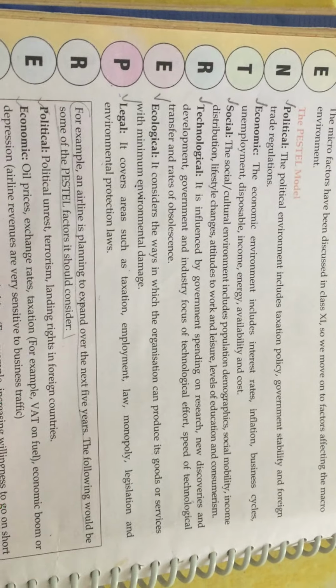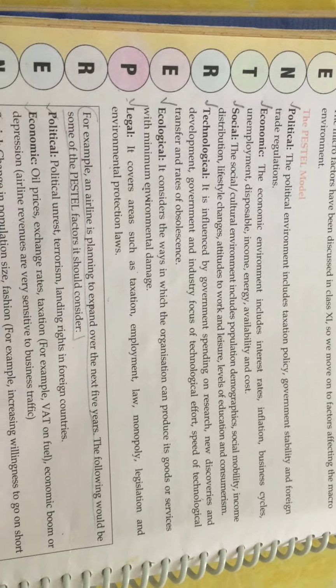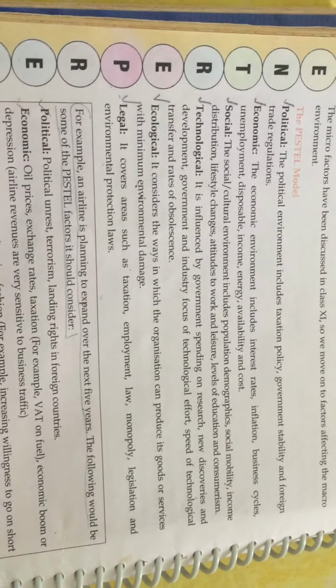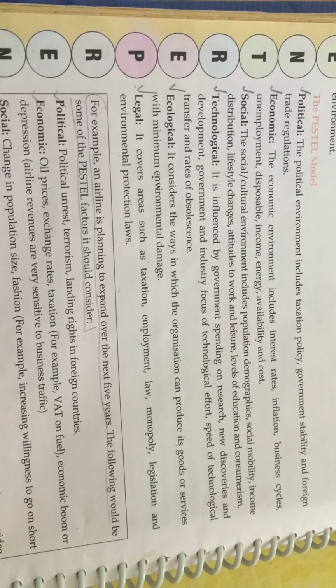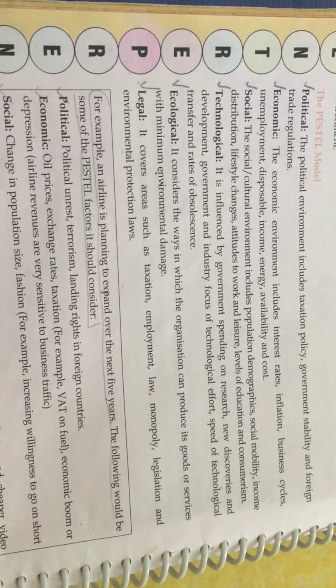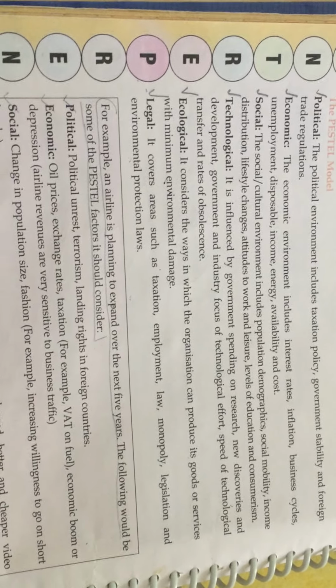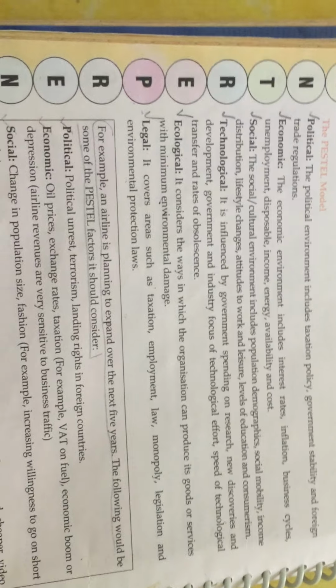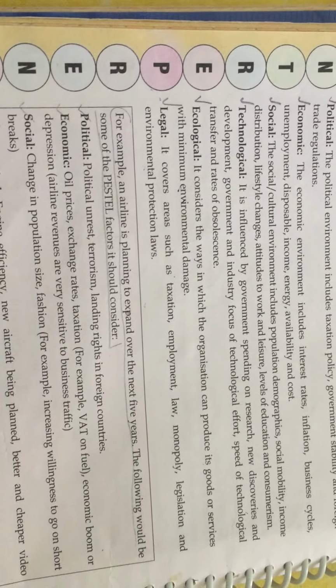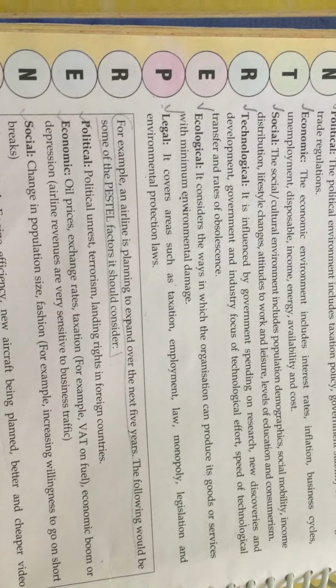everything, whatever things are there in economy, you have to keep those things in mind. Then comes the social environment in PESTLE. S stands for social. So the social or cultural environment includes population demographics, social mobility, income distribution, lifestyle changes, attitudes to work and leisure, levels of education, and consumerism.